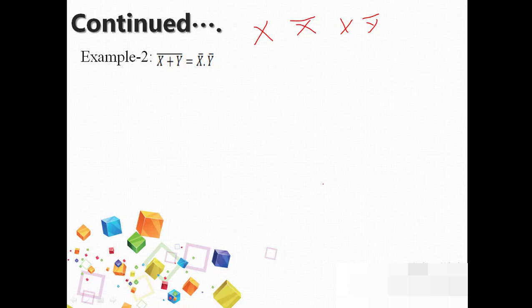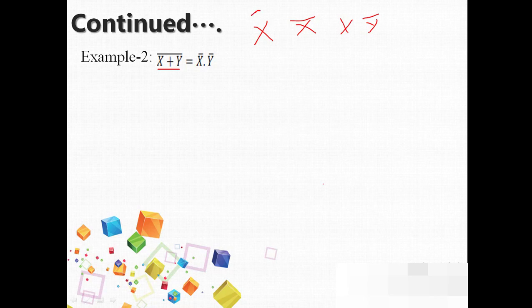Now this expression consists of more than one operation. You see x is added with y, then it is complemented. So how do you read it? X plus y whole bar. When you are reading, what do you pronounce first? X plus y, then you pronounce bar. That's the way you are going to solve this problem. So that is equal to x bar into y bar.